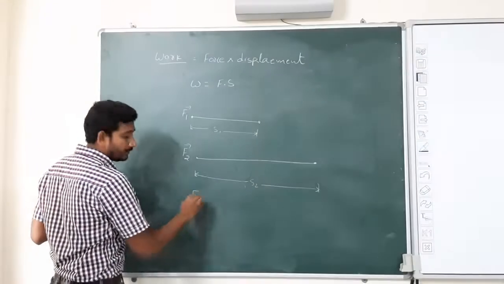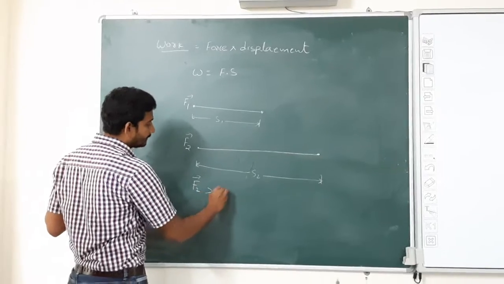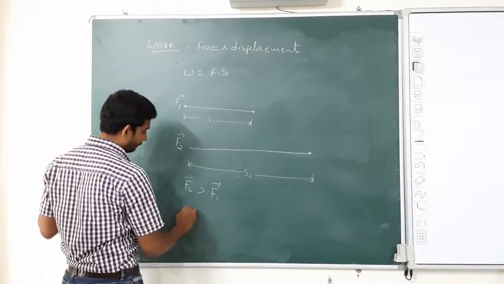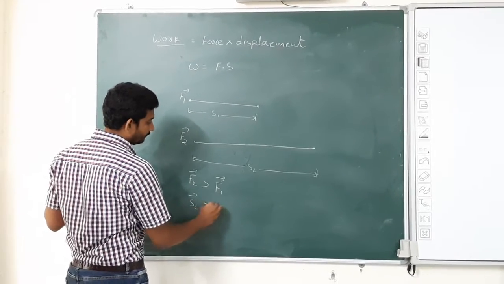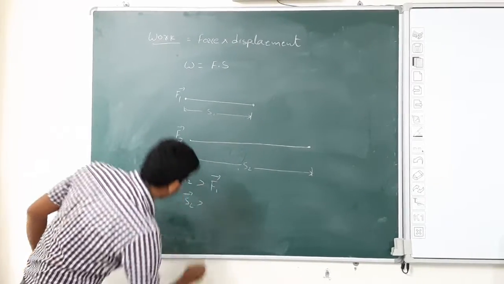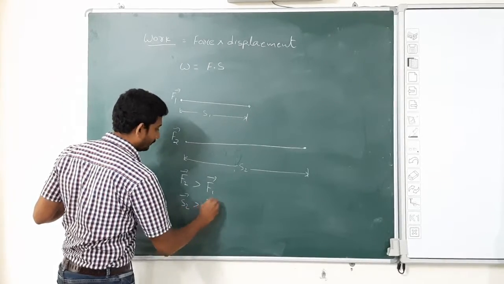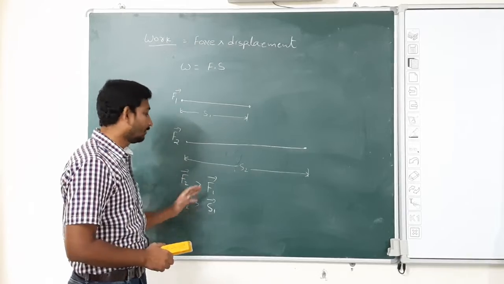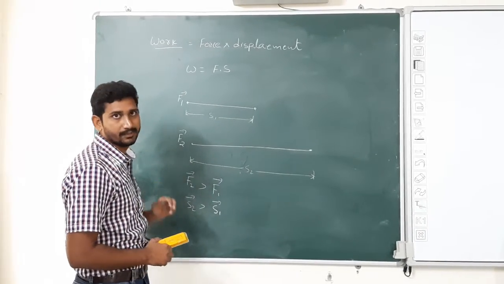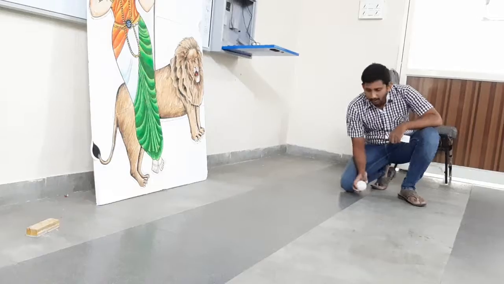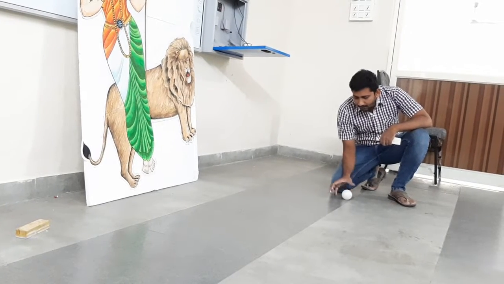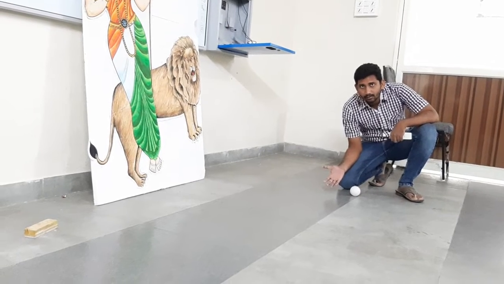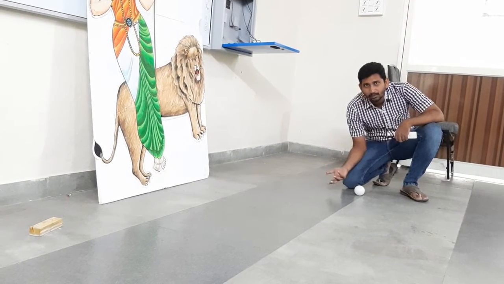If F2 is greater than F1, then S2 will be greater than S1. For more force, we will get more distance, more displacement. Now, initially the ball is at rest. There is no force exerted on the ball. So work done on the ball is 0.